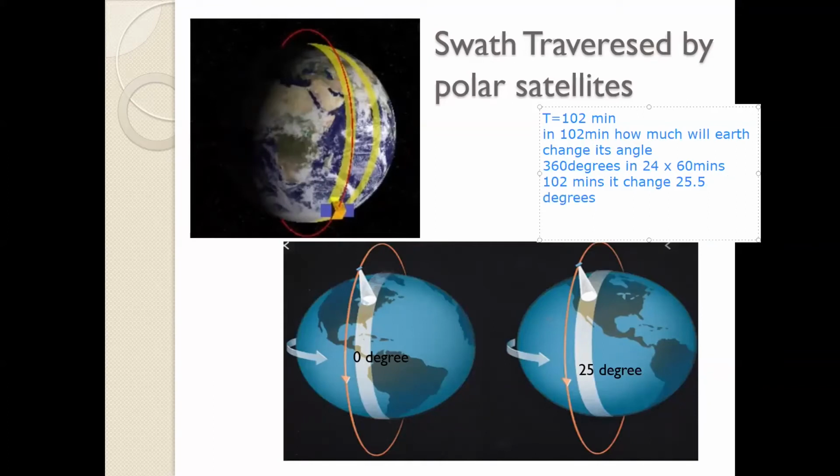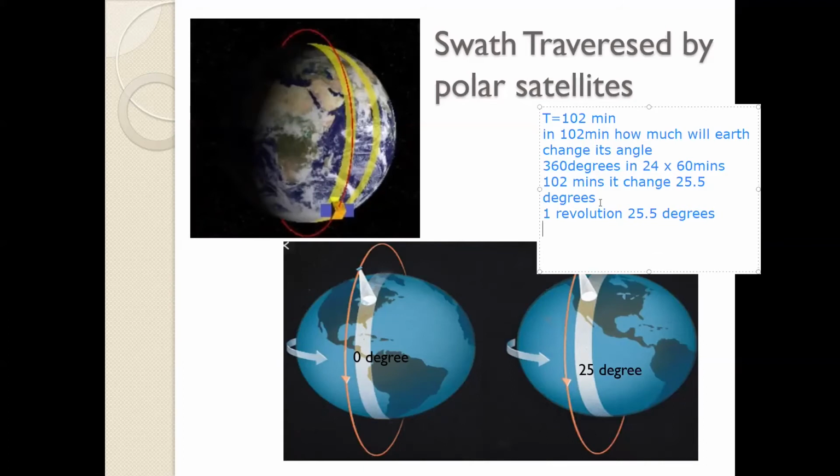Okay. Now tell me, in how many revolutions does the satellite have to cover the 360 degrees? In one revolution, the satellite formed a swath of 25.5 degrees. Okay? Swath means path, right?